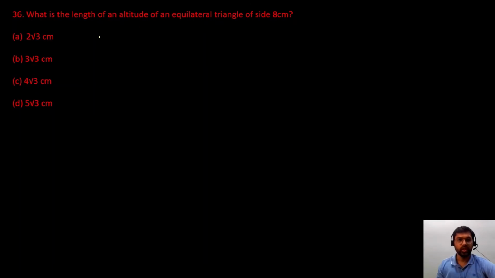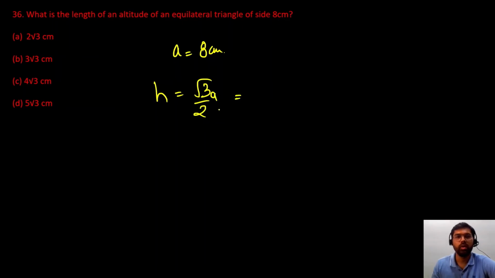Next question is very easy. We have to find the length of altitude of an equilateral triangle whose side a is given to be 8 centimeter. So we will directly use the formula. We know the altitude formula is root 3 by 2 a. For an equilateral triangle, always remember the height formula is root 3 by 2 a. So root 3 by 2 multiplied by side 8. So this 8 will cancel by 2. We'll get 4 root 3 centimeter as our altitude.